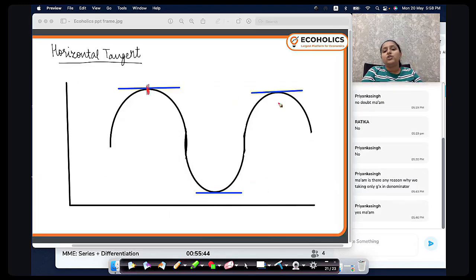Second point, what is happening? Here my function is achieving maximum values. If I look in this area, the maximum value is this. If I look in this area, this is the maximum value. And now when I look in this area, this is the minimum value. So at the point of horizontal tangent, the curve will achieve either a maximum value or a minimum value. Third,